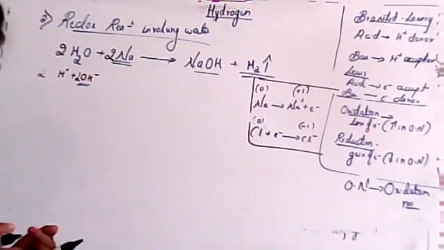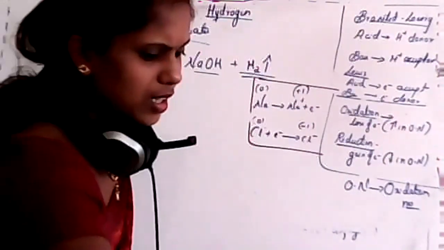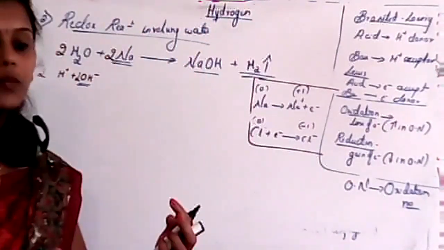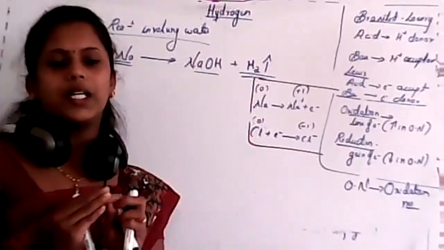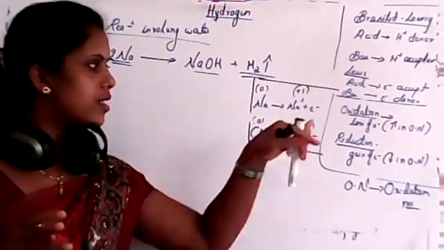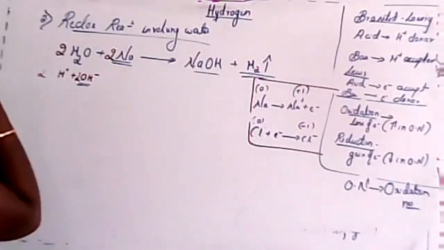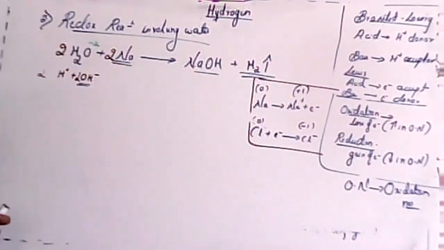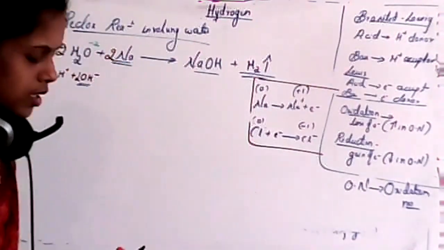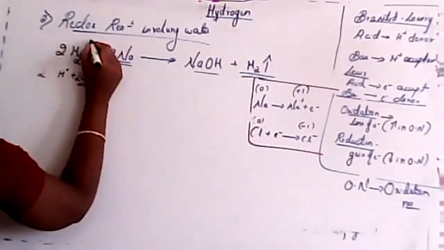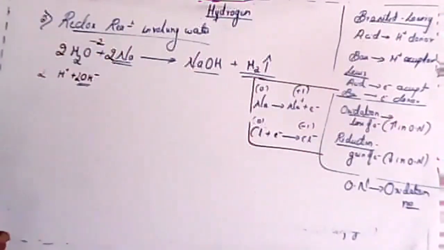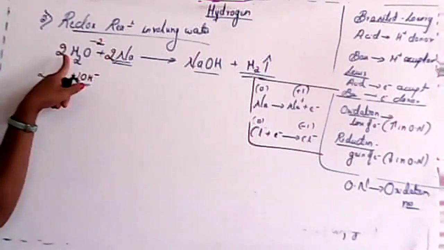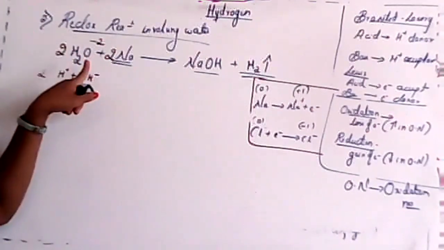Now just tell me, I'll consider the oxidation states, student. This is a little bit complicated because we don't know about redox reaction yet, but it is easier if you understand this concept. In case of H2O, what is the oxidation state of oxygen? It is -2, isn't it? I'll consider this pen itself. It is -2. What about the hydrogen oxidation state in water, student? In a combined state, what is the hydrogen oxidation state? We already discussed. Not +2.